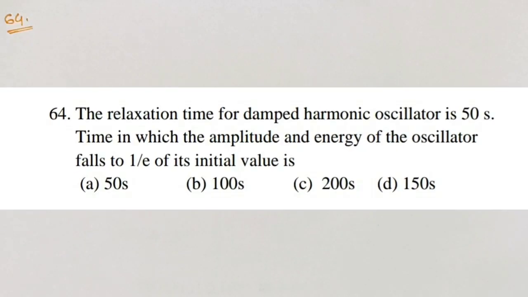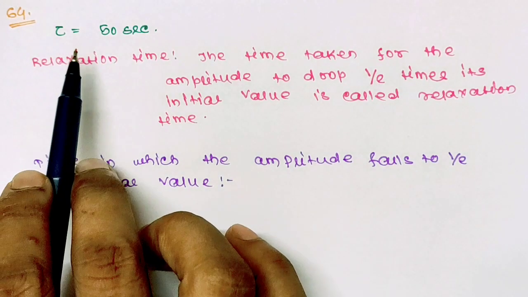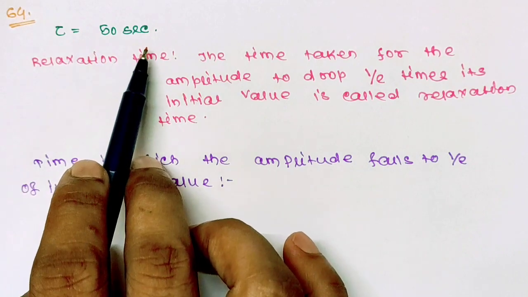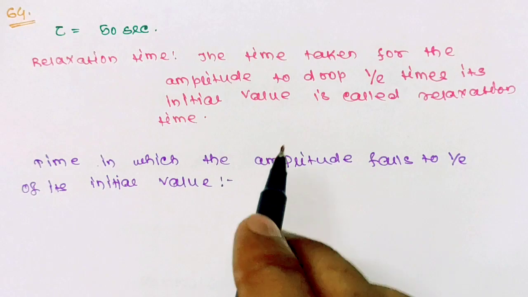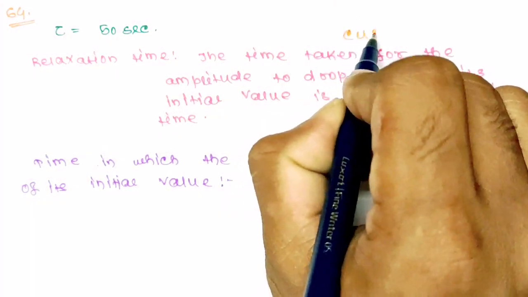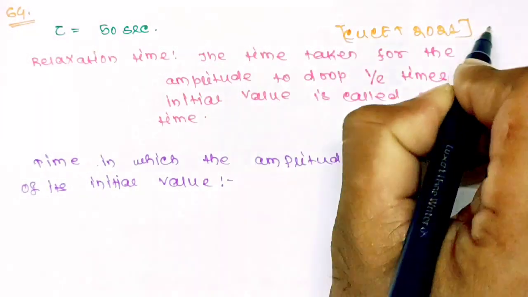Question number 64. The relaxation time for a damped harmonic oscillator is 50 seconds. The time in which the amplitude and energy of the oscillator falls to 1 by e of its initial value is? So relaxation time for a damped harmonic oscillator is given. First thing, you can check this question is repeated in CUCET 2021, question number 58.